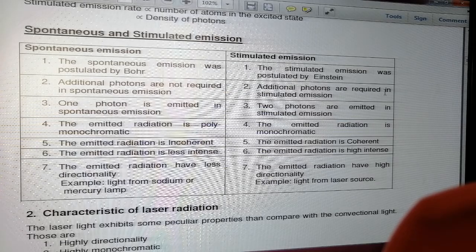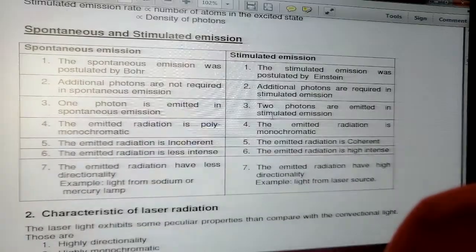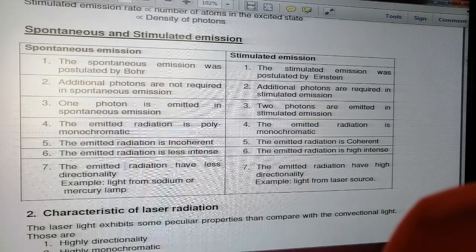Additional photons are required here as a stimulus for the atoms to come down. One photon is emitted in spontaneous emission, whereas in stimulated emission two photons are emitted. The emitted radiation is polychromatic in spontaneous emission, whereas here the emitted radiation is monochromatic. Polychromatic means it has many wavelengths, and monochromatic means the emitted radiation will have only one wavelength. That is the very important point.